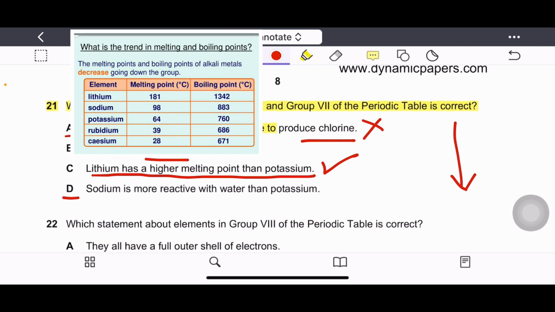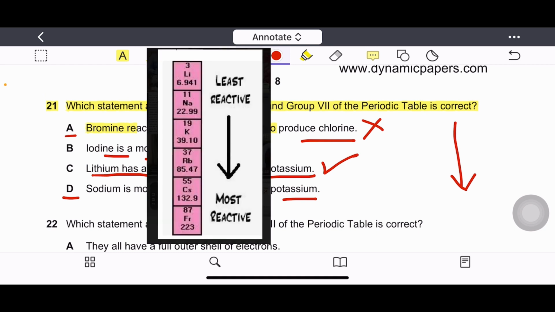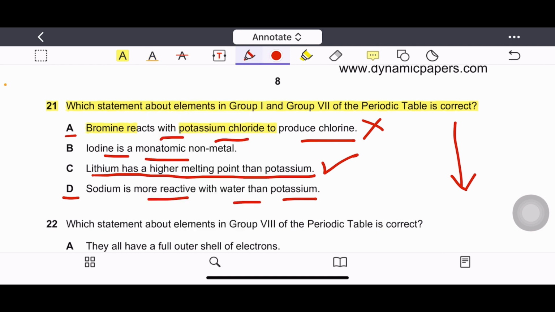Option D. Sodium is more reactive with water than potassium. The trend in reactivity in group 1 is that as we go down the reactivity increases. So sodium is less reactive with water than potassium. So option is wrong. Correct answer is option C.